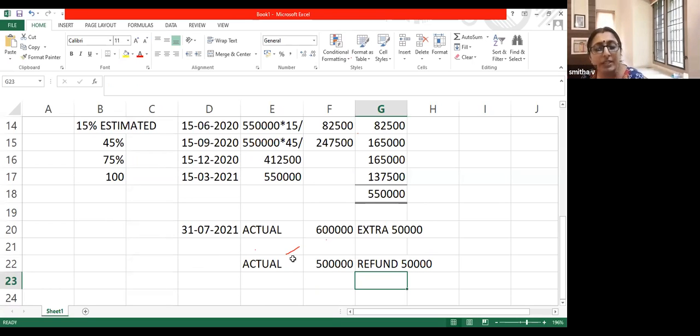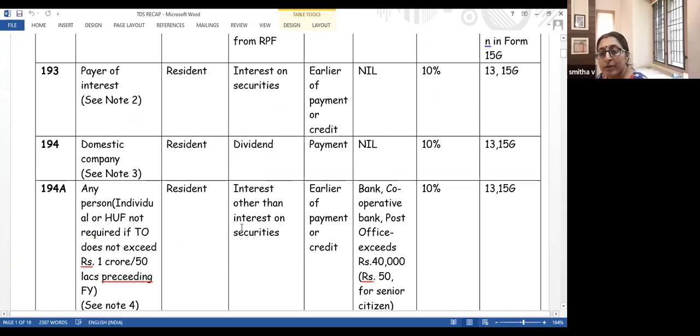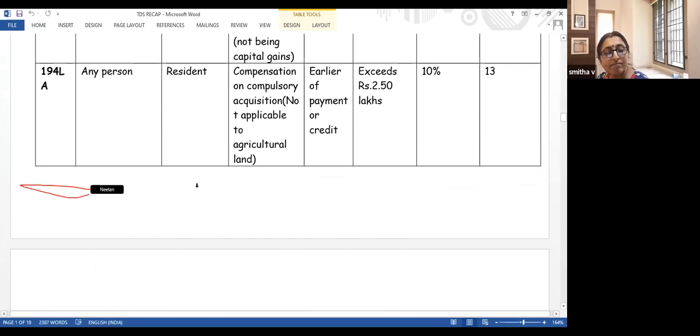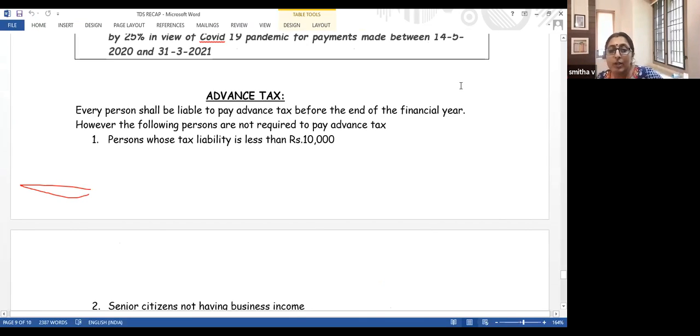Now let us quickly go through the theory portion relating to this advance tax. See, every person, can you see my screen?